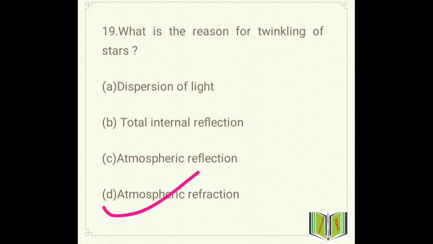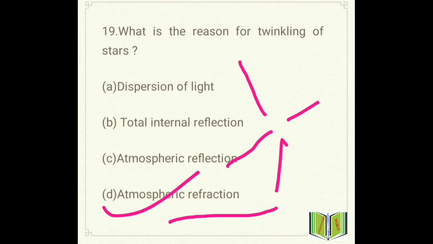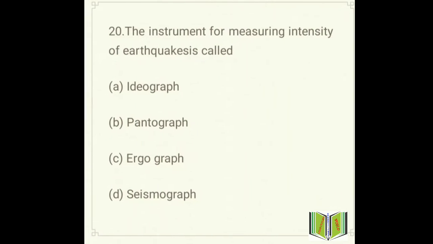So what is atmospheric refraction? The light on entering the earth undergoes refraction. This is the light coming from the stars, and this is the atmosphere. The light is slightly deviated from its original path. The path of rays of light coming from the stars keeps on changing. For that reason the star twinkles. This is called atmospheric refraction. Is it clear?